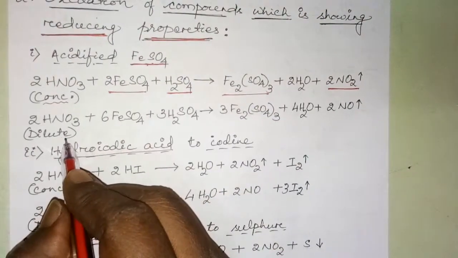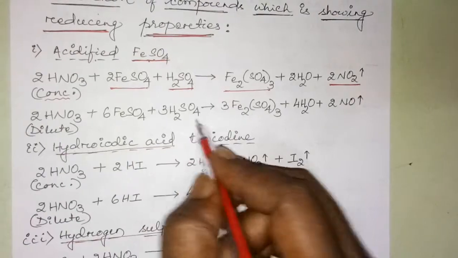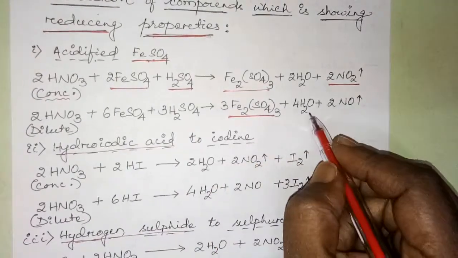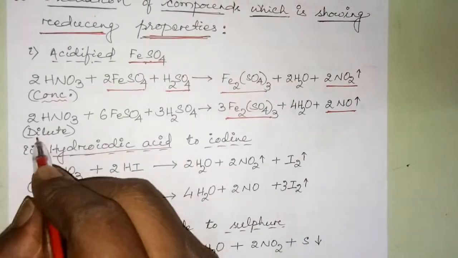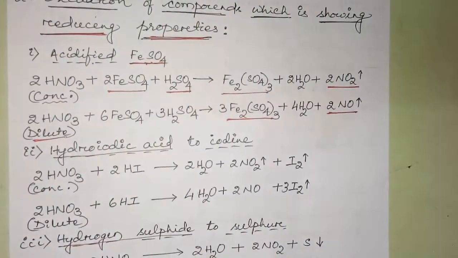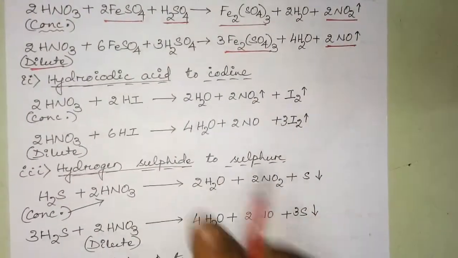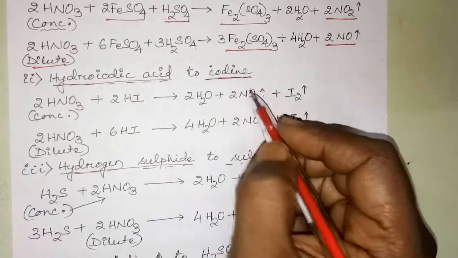Then in the case of dilute nitric acid, FeSO4 plus H2SO4 gives the same product, ferric sulfate plus water, but NO is produced because it is dilute nitric acid. Then another reducing agent we will discuss, hydroiodic acid, which changes to iodine when treated with nitric acid.